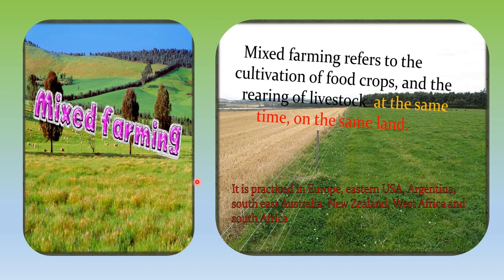Now the next type of farming is your mixed farming. Over here, not only is the cultivation of land happening by the farmer, but he is also rearing livestock on the same land. So mixed farming refers to the cultivation of food crops and the rearing of livestock at the same time on the same land. And in which countries do we have it more? We have it in Europe, Eastern USA, Argentina, Southeast Australia, New Zealand, West Africa and South Africa.